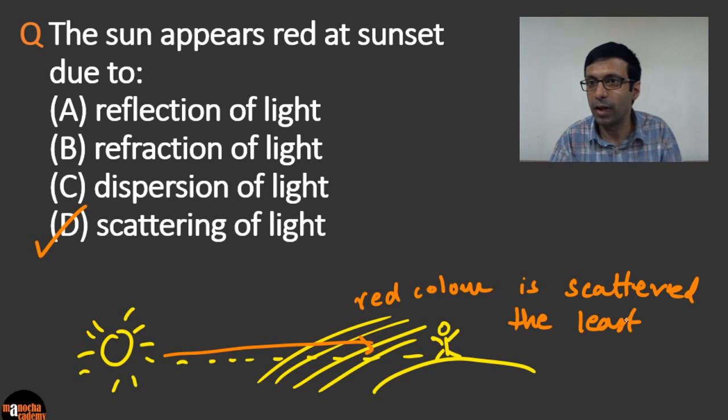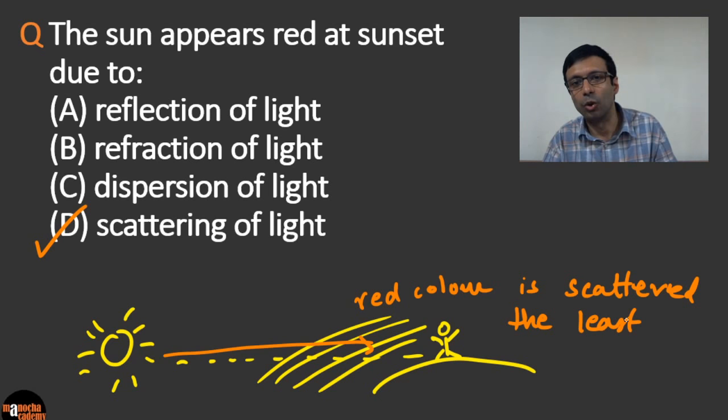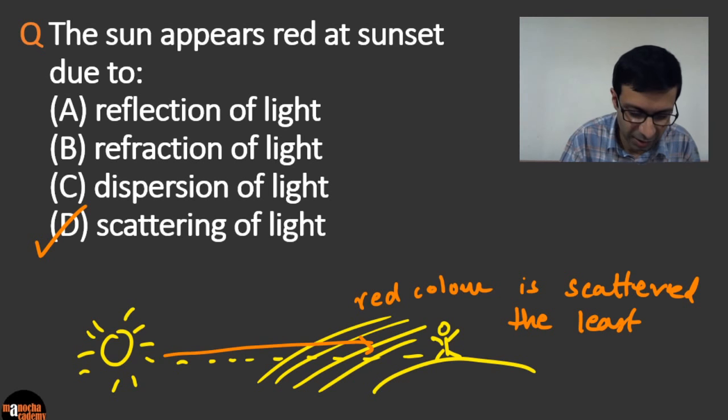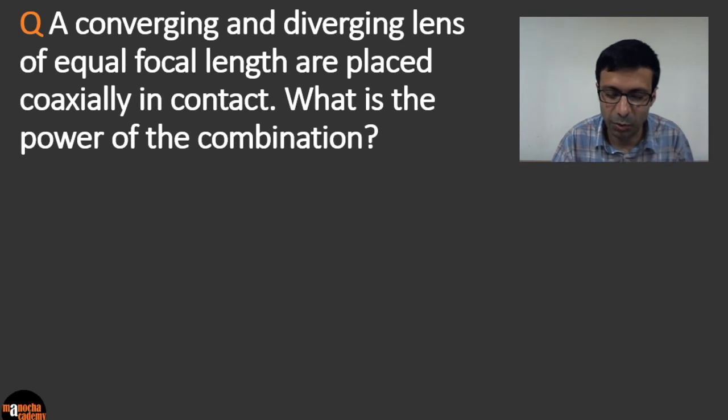Okay, because of its large wavelength, red is scattered the least. So most of the red light reaches our eyes, and that's why the sun appears red at sunset. Excellent. Let's move on to the next question.